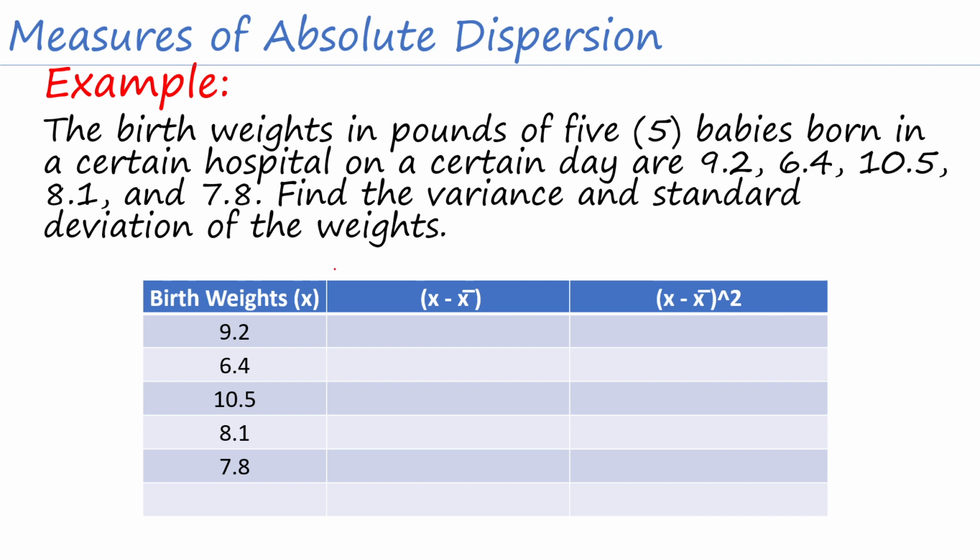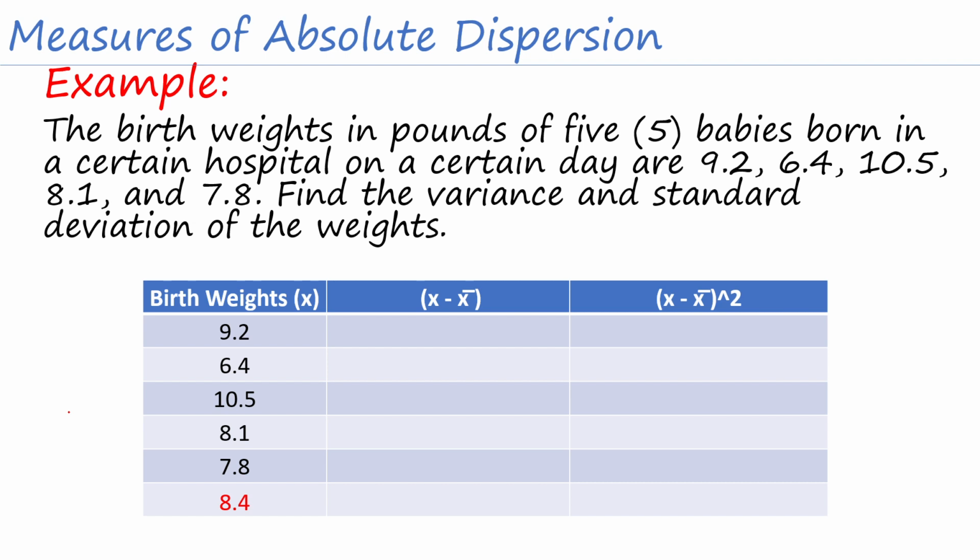So una, according to our formula, kailangan muna natin daw kuhanin yung x bar. And x bar is just equivalent to the mean. So yung summation po ng scores natin sa x over the total number of scores. So ilan yung scores natin? We have 1, 2, 3, 4, 5. Therefore, pwede natin itong masolve by just x bar is equal to the summation of the scores divided by n, and it will result to 8.4.